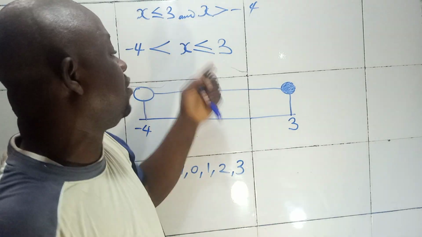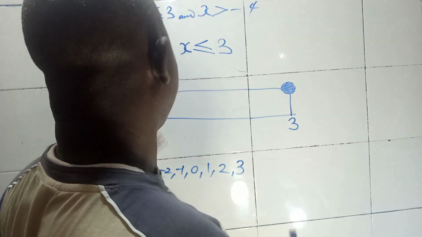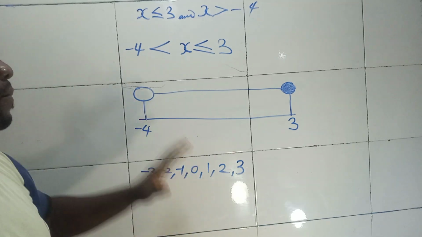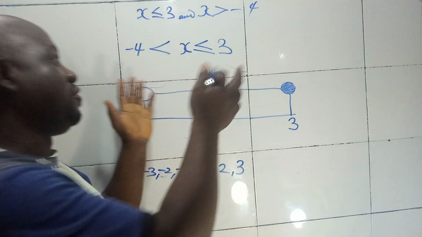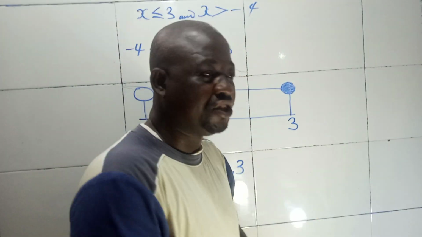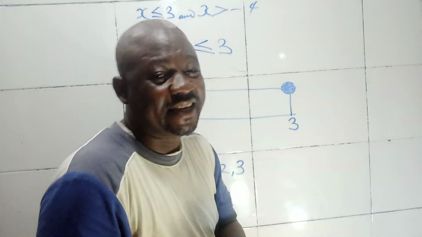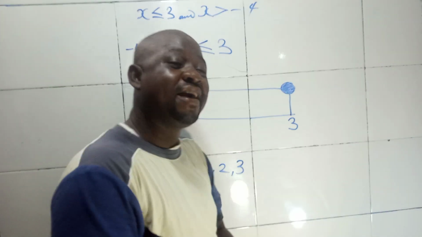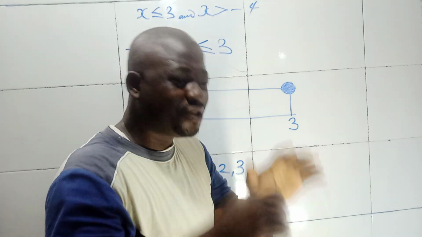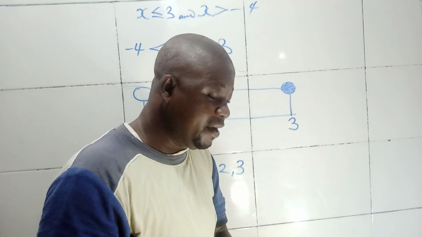Because they may ask you, after you write out the possible values of x, just to show that you really understand, what they call the number line. I think this is very clear. Like I said, it can come as a linear equation, it can come as a quadratic equation. What is important is for you to understand how to interpret whatever you are given, either physics, mathematics, or chemistry. Just the ability to interpret is very important and fine.